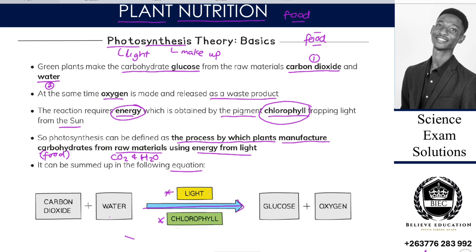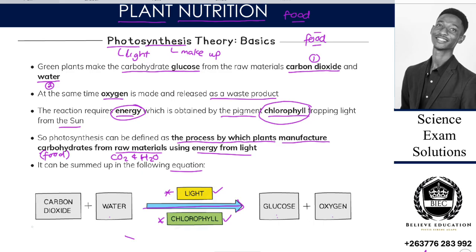So which means that we require a condition of sunlight and a condition of chlorophyll, such that water yedu ne carbon dioxide, they can combine together to form glucose. So it forms glucose plus oxygen.